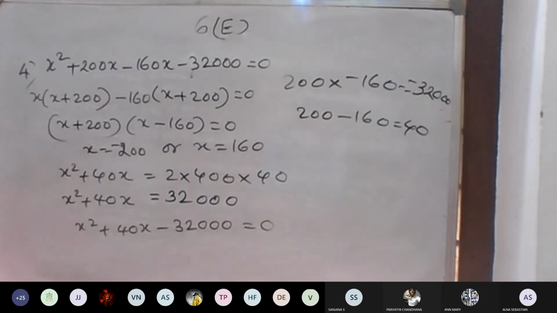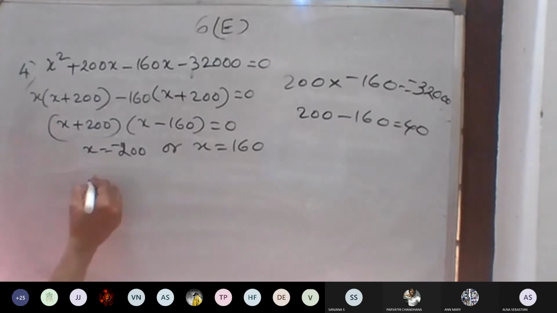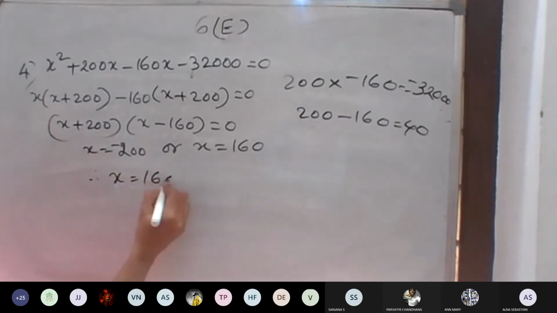We have to find the value of x. Therefore, x is equal to 160.